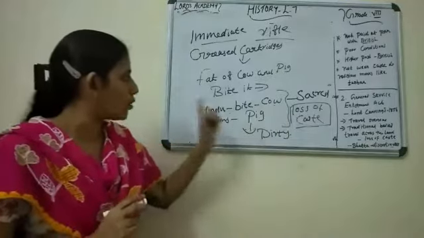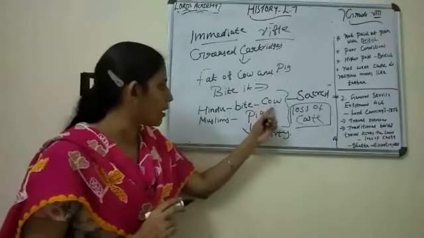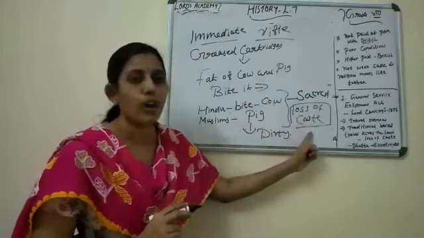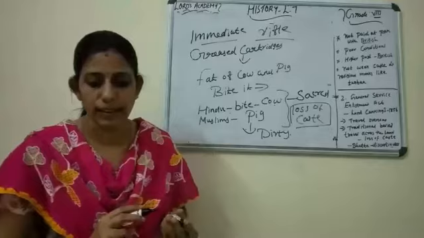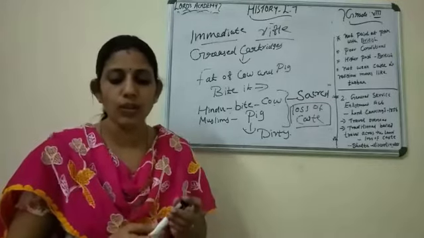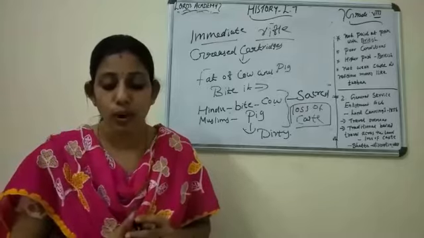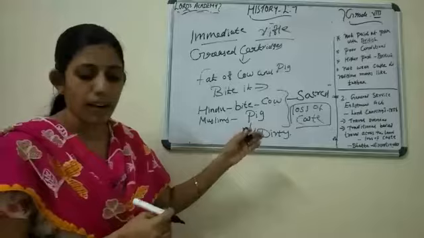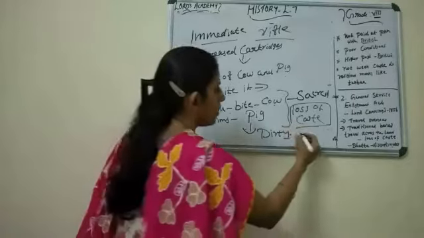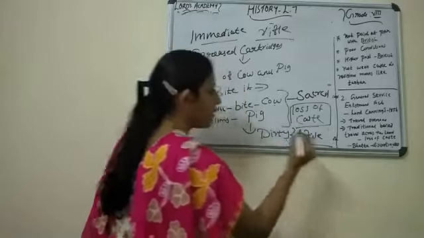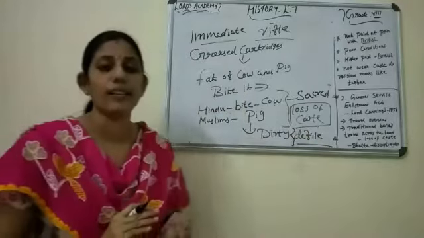In such a way, for Hindus to bite the cow fat and for Muslims to bite the pig fat means loss of caste for their religion. Hence the Hindu and Muslim soldiers rose in revolt as they saw it as an attempt to defile their religion, which they thought meant loss of caste for them.